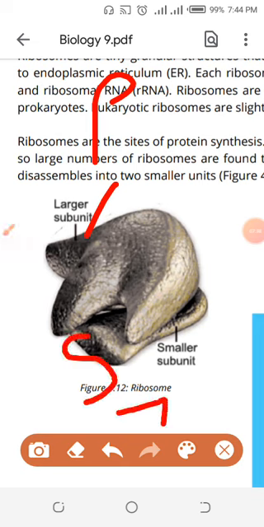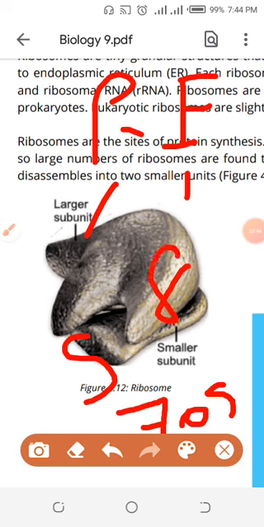That is almost 70S I should tell here. S is the unit of the ribosome. Don't worry about that because you are going to repeat this information. In the eukaryote, the size of the ribosomes is 80S, which is more than the prokaryotic ribosomes.